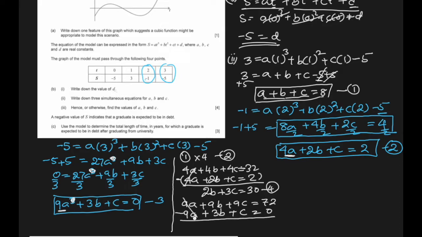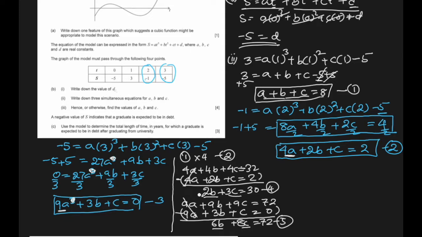Subtract, cancel. 9b minus 3b is 6b. 9c minus c is 8c equal to 72. This is equation number 5. Now this is in terms of b and c, and this is also in b and c.